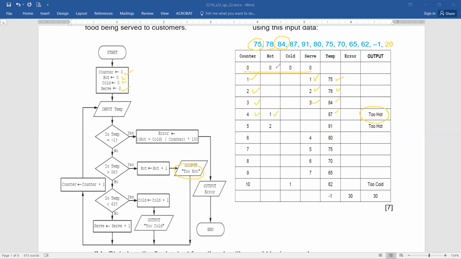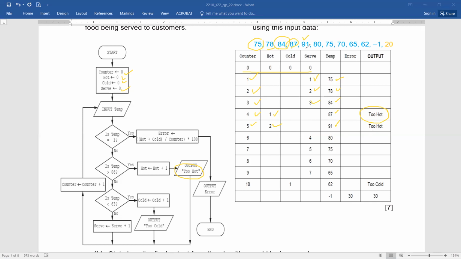And input of temp again, 87 done, now it is 91. You can see 91. Now, again, the same repetition, temp not -1, temp above 86. So we can see the value of hot will be increased by 1. 1 plus 1 becomes 2. And the output again, once again, will be too hot. And the control moves here and the counter's value becomes 5. I think that we can manage, isn't it?